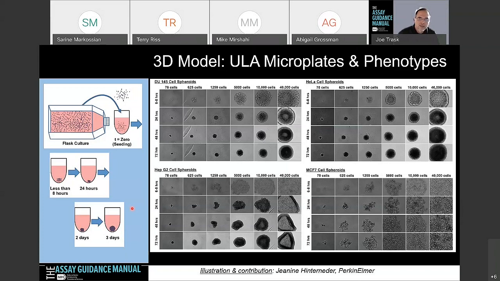When you go to the HeLa cells that Terry's already mentioned, you can clearly see they form nice spheroids over a couple of days. HepG2s as well. But when you get to the MCF7s, a breast cancer cell line, you can see they're more loosely assembled, and this may not be the appropriate cell line of choice for ultra-low attachment. You may have to move those to a hydrogel or Matrigel if you want to use them, or use maybe an alternative cell line such as MCF10s to see if that may work for you.